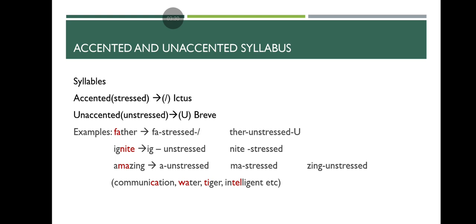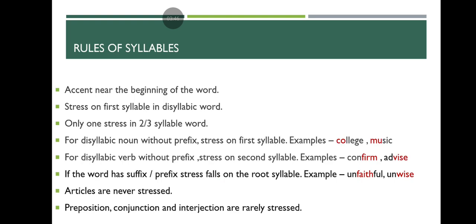Ignite, here the first syllable is unstressed, the second syllable is stressed. Amazing, in this word may, this is stressed. Here there are some rules related to stressing the syllable. You can focus on that.